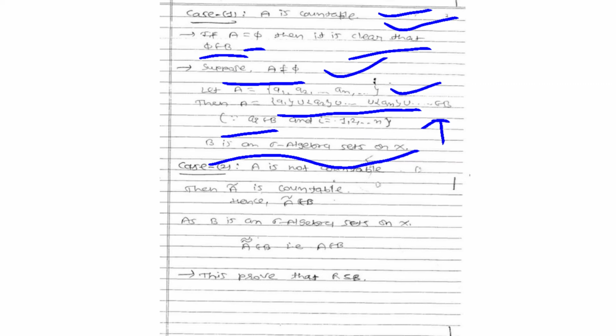The second case is A is not countable. If A is not countable, it implies that A complement is countable.